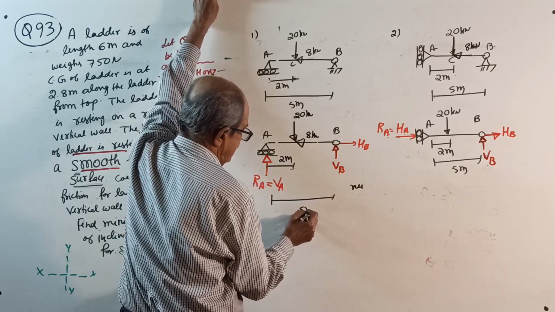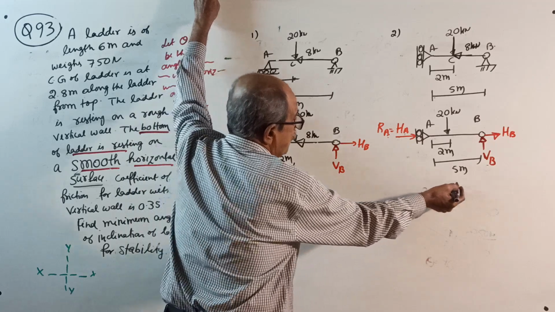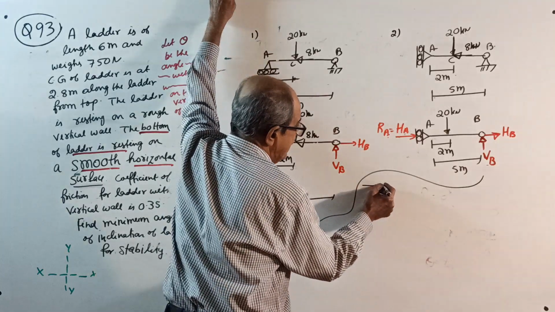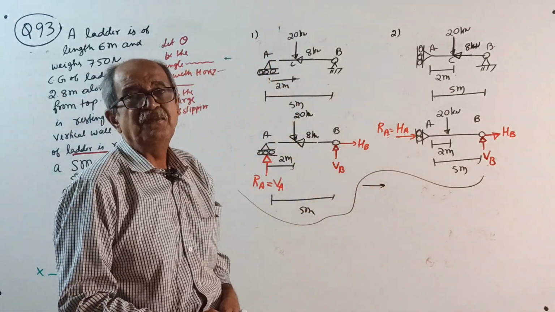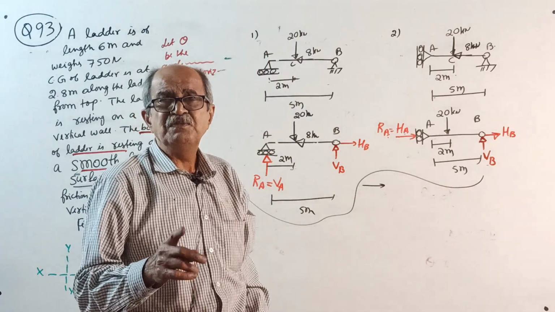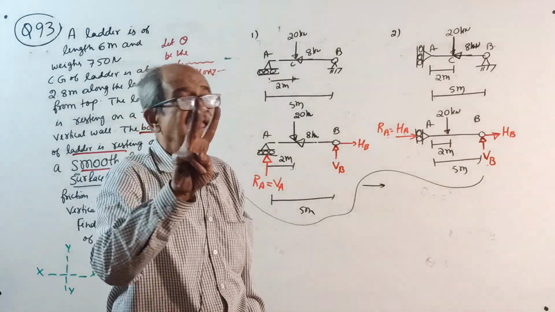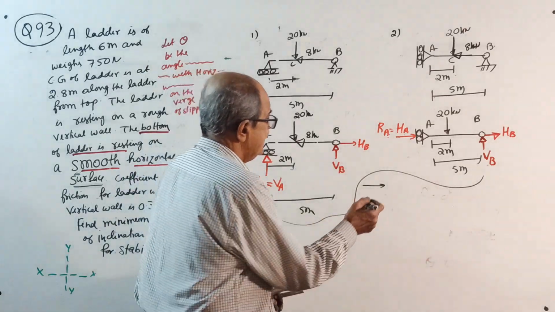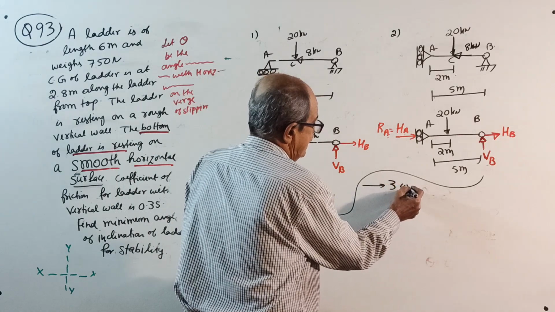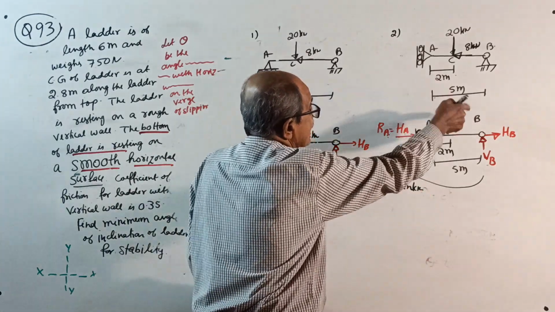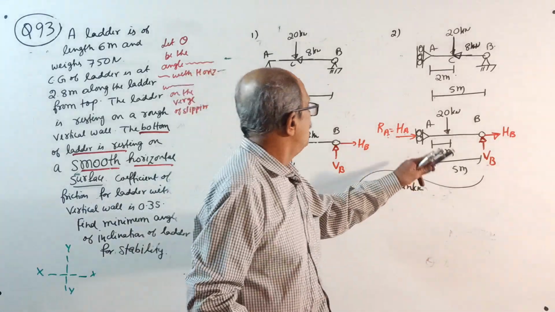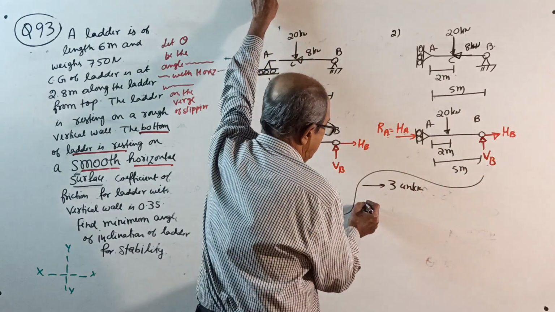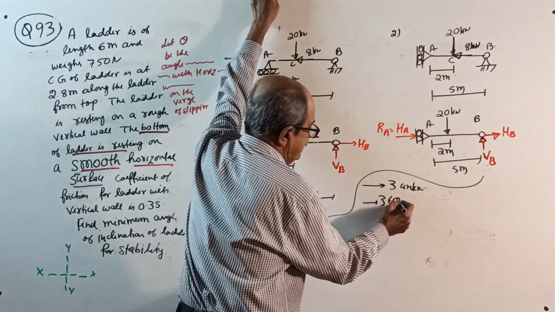After you write both the sketches, write a statement: each of the beams has 3 unknowns. Here VA, VB, HB, 3 unknowns. There also 3 unknowns: HA, HB and VB. And we have 3 equilibrium conditions.